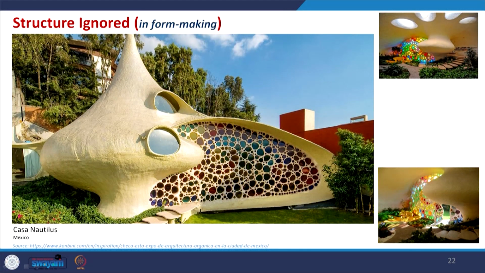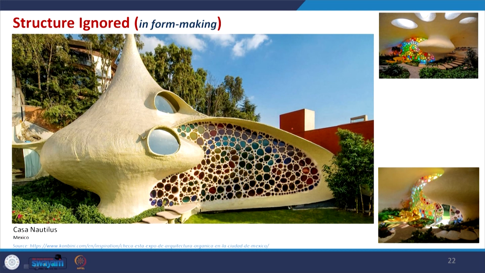And this is the last example under this category. This is again a form of a nautilus. This is a resort in Mexico where you can see this form. Looking at this, we cannot really say what exactly the structure is.